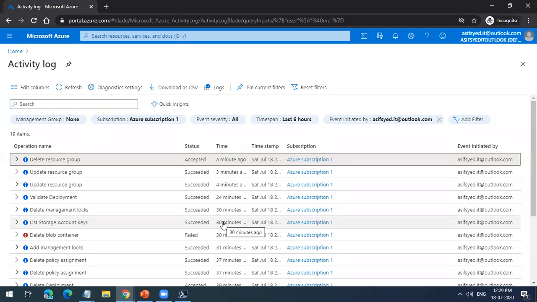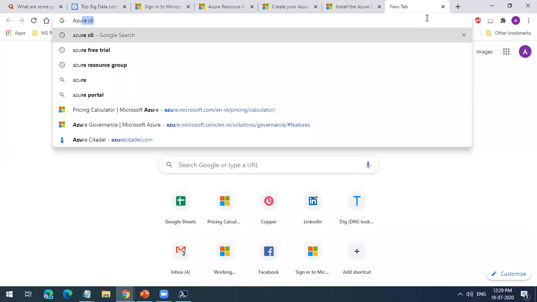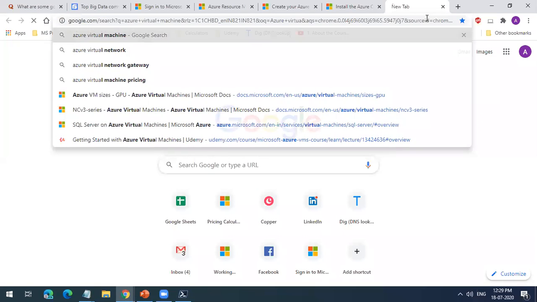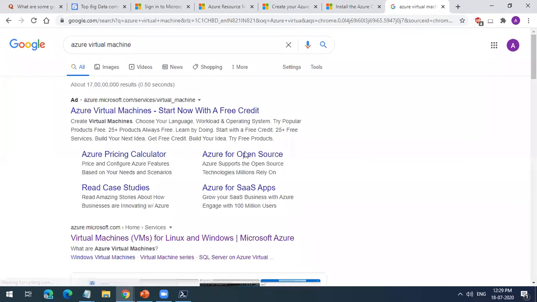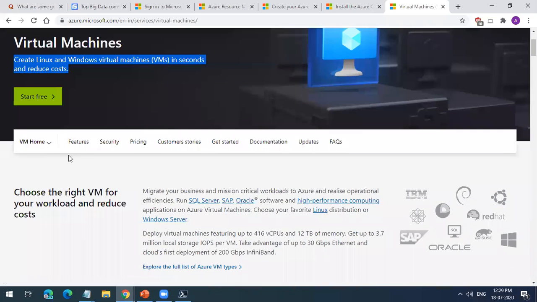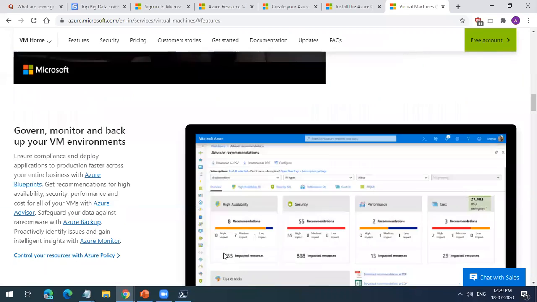So this is about Azure CLI. Now let's start with the next topic, which is about virtual machines. If you go to Azure Virtual Machines, Azure will allow you to create Windows as well as Linux machines. You cannot create Unix machines. You can only create Linux and Windows machines, and they have a lot of machine types.